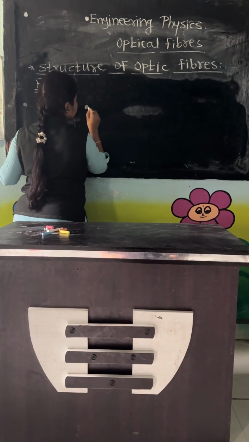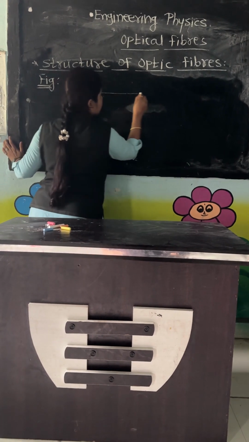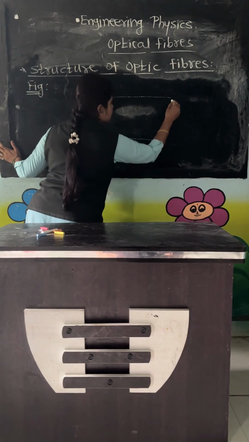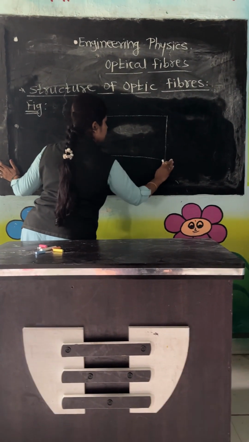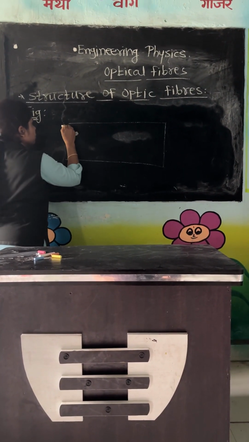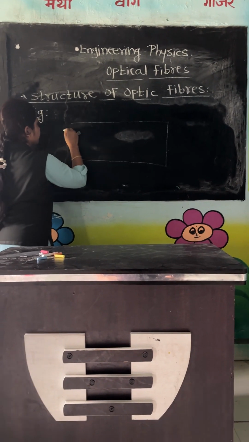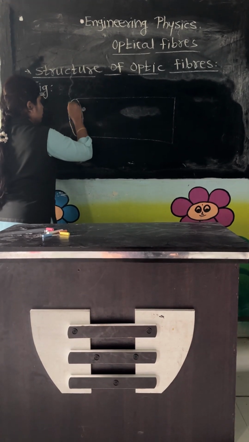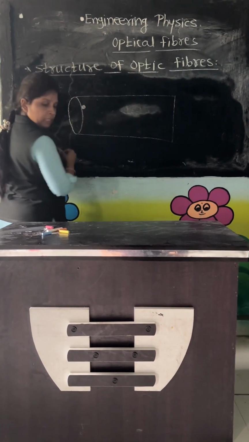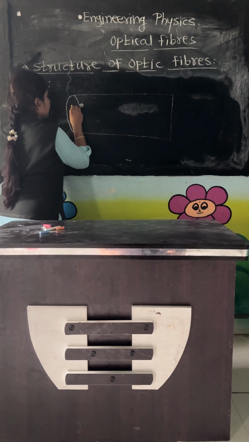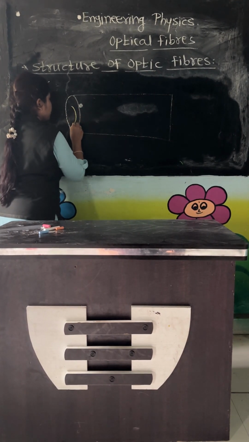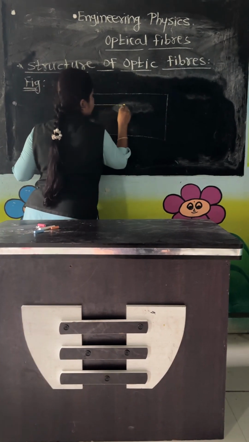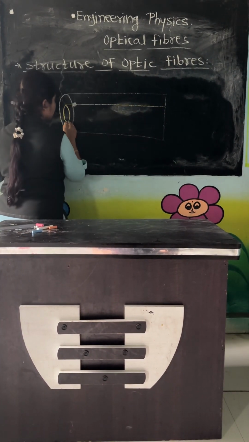As we know, optic fibers are made from transparent materials, either glass or plastic, and consist of a central part named the core, made from one transparent material.